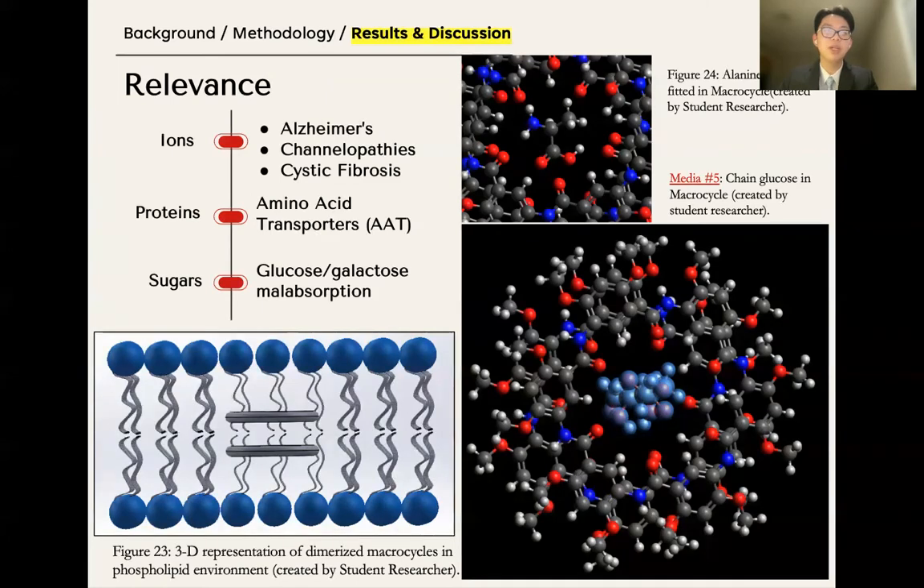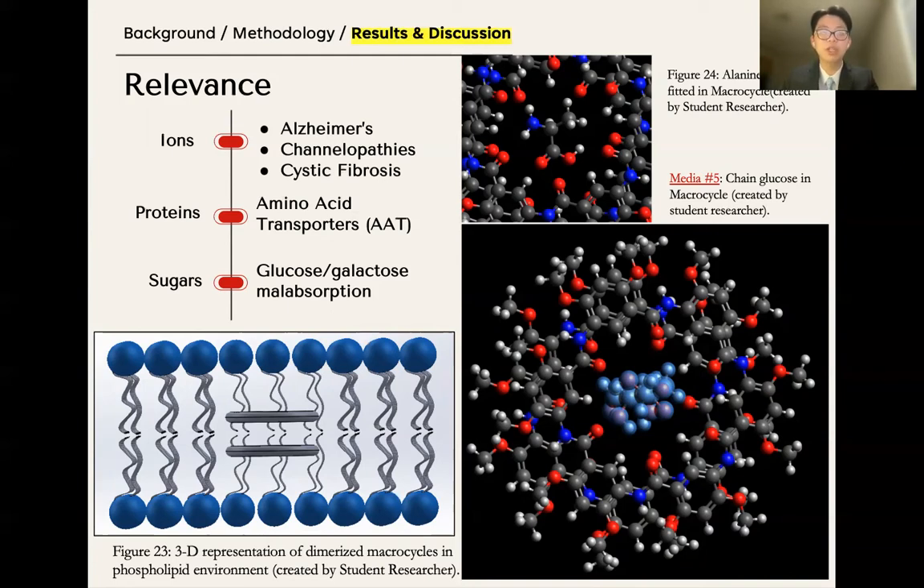Figure 23 in the bottom left demonstrates the incorporation of the host inside cell membranes in order to serve as an artificial nanopore transport channel for different compounds. One such compound are ions. Ion channel abnormalities often cause or are symptomatic of diseases such as cystic fibrosis, Alzheimer's, myotonia, and channelopathies.